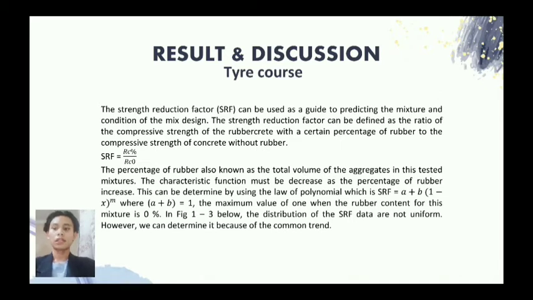So, in the tested mixture, the percentage of rubber refers to the total volume of aggregates. So, there is a formula that we can use to calculate this, where SRF is equal to A plus B times 1 minus X to the power of M, where A plus B is equal to 1 because the characteristic function must decrease with the increase of the percentage of rubber, and the maximum value when the rubber content is 0 is 1.